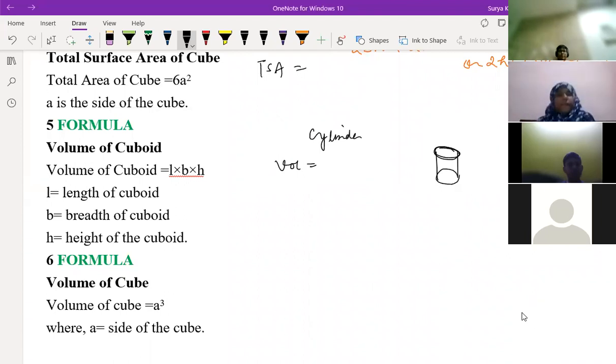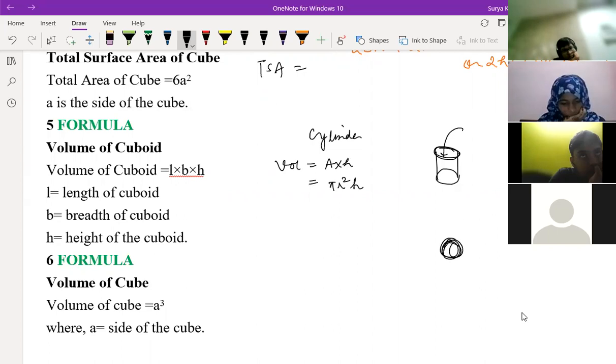If you keep putting round plates on top of each other, it will become a cylinder, right? The area of one circle is pi r square, and multiply by h. That is your volume, what you are keeping inside this cylinder.